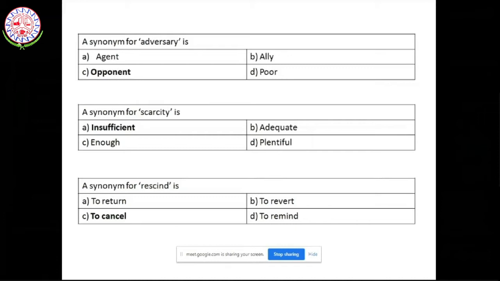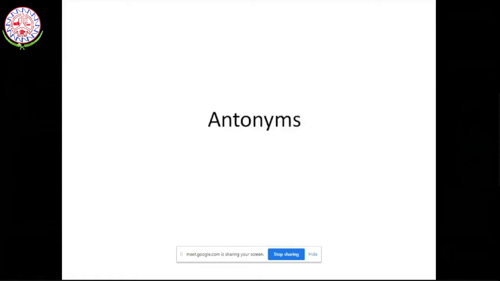And the next question is a synonym for rescind. Rescind means something which you want to cancel. The options given here are to return, to revert, to cancel, to remind. As I said, the basic meaning of rescind is to cancel. So these are the types of questions that you get for synonyms.